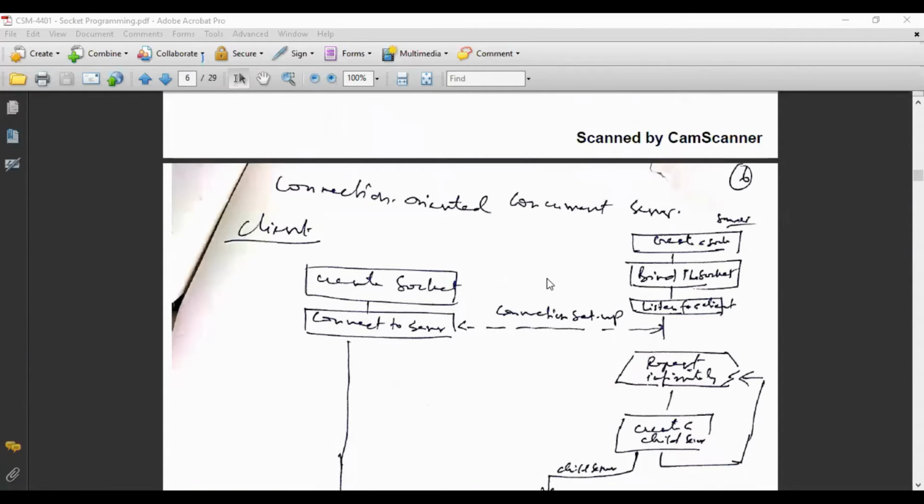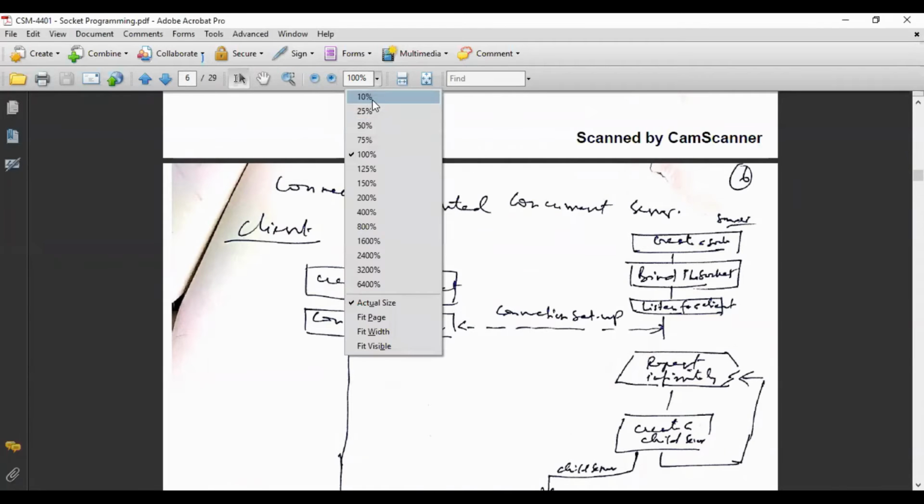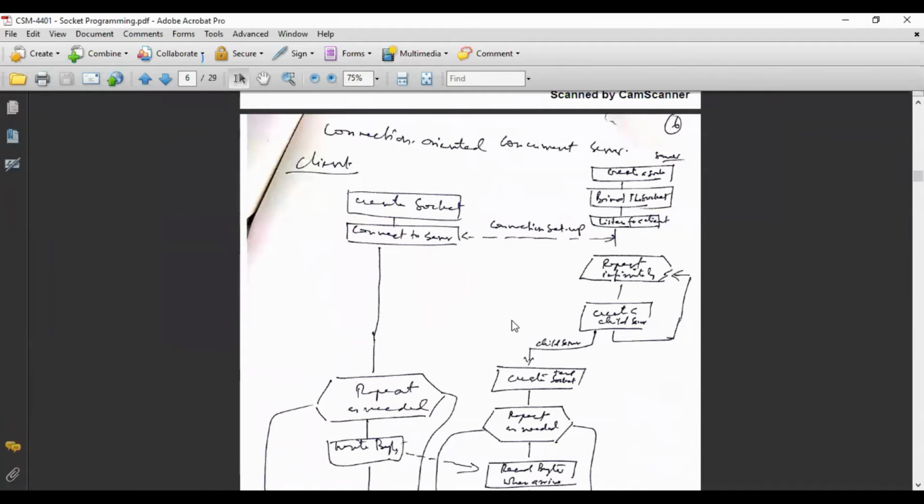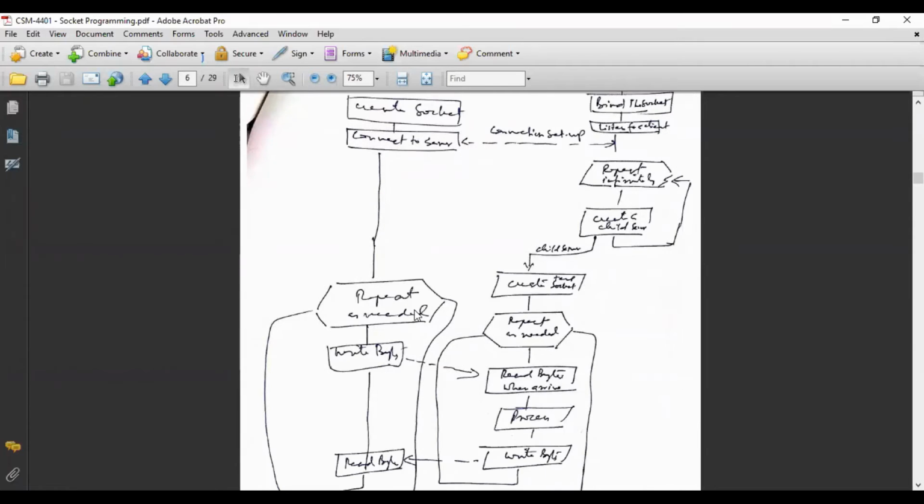Now see here, the connection-oriented concurrent server. How does it work? On the client side, create a socket. We are talking about connection-oriented, so TCP will have to connect to get any service. The TCP at the client side will have to connect with the TCP on the server side. Next is connect to the server, and then repeat as needed.